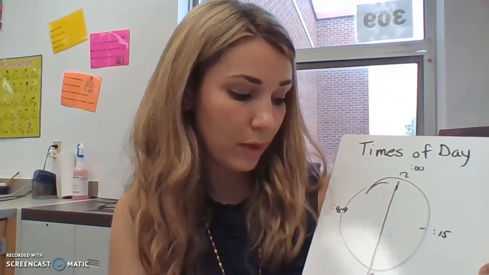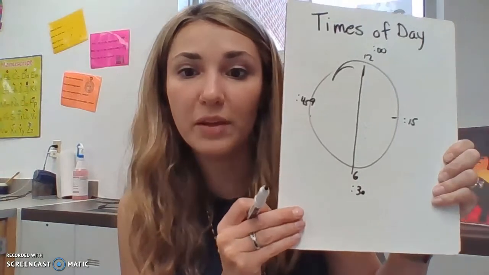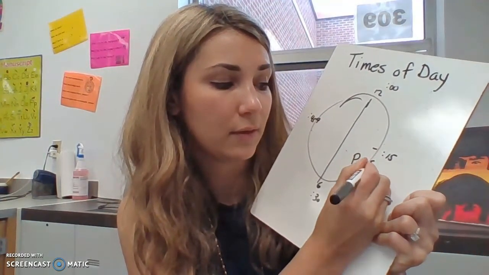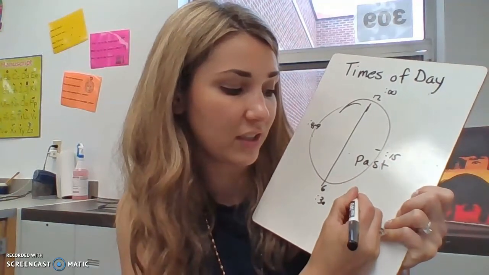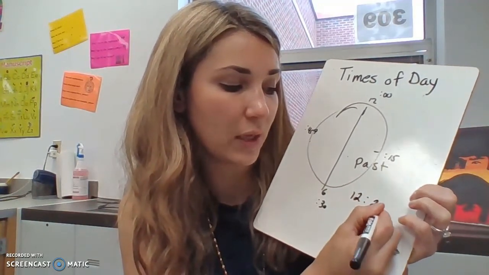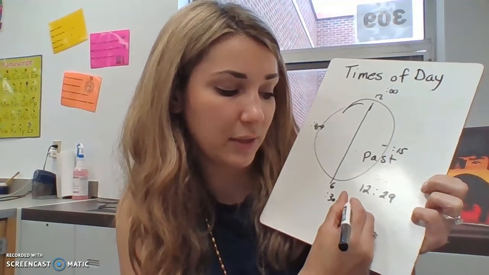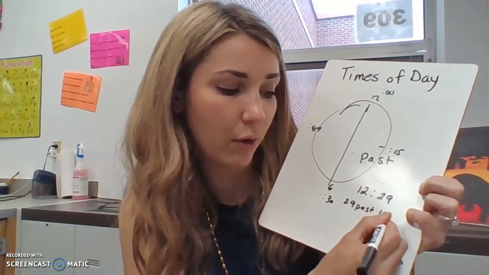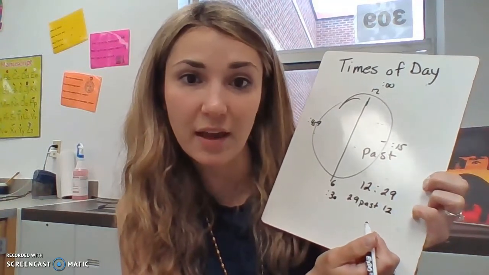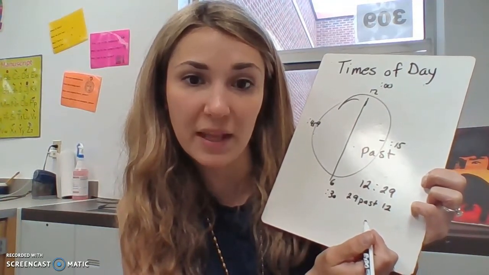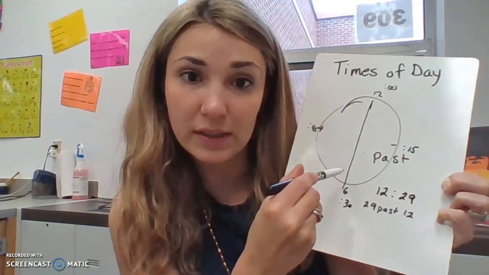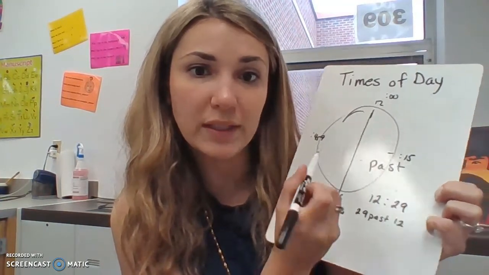Anything at or before the 30-minute mark, we say past. So this means if the time is 12:29, I would say 29 past 12 if I want to say it the way where I'm starting with minutes first. Anything after the 30-minute mark, we say to.